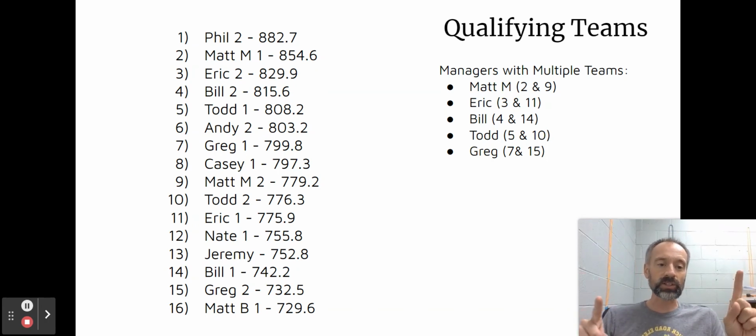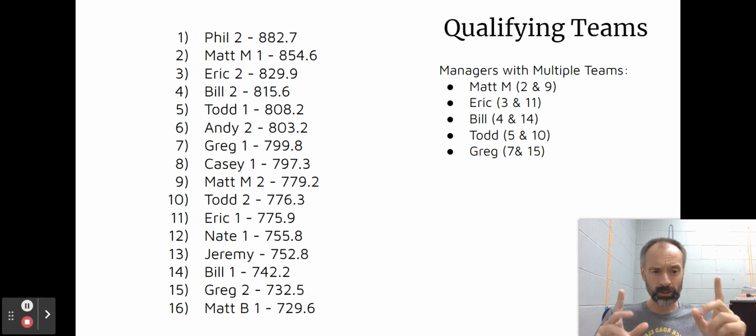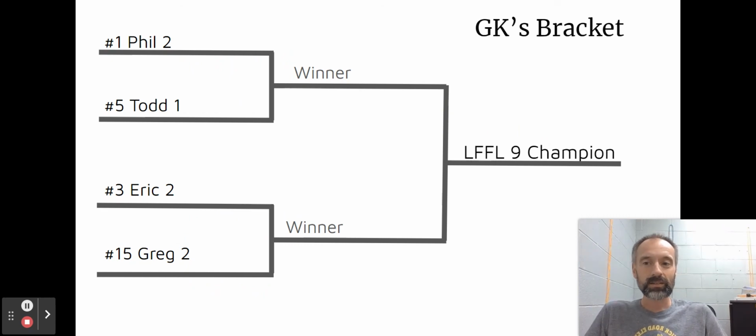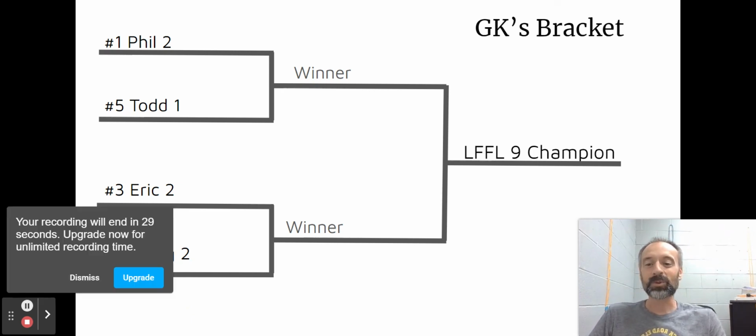So what would a selection show be without some predictions? I have called it. I've made a call to the smartest person in the LFFL universe. Greg Kaufman sent in his predictions for the Final Four. Here's his Final Four. Phil 1 advancing. Number 1 seed Phil 2 advancing. He really likes this team, thinks this team is absolutely stacked. Number 5, Todd 1. Number 3, Eric 2. And look what he did here. Number 15 seed Greg 2 to upset the powerhouse Matt Merrill team and move on.